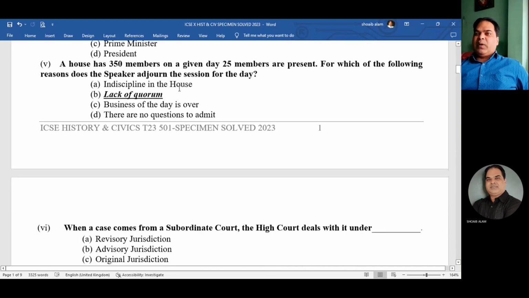Now, next one, number five. The House has 350 members. On a given day, 25 members are present. For which of the following reasons does the Speaker adjourn the session for the day? Definitely you know that 1/10 is required. That is the quorum. So here there is a lack of quorum. Only 25 members are present, so there is no quorum. So the answer is, due to lack of quorum, the Speaker adjourns the house.